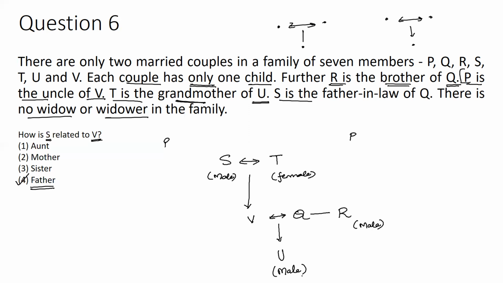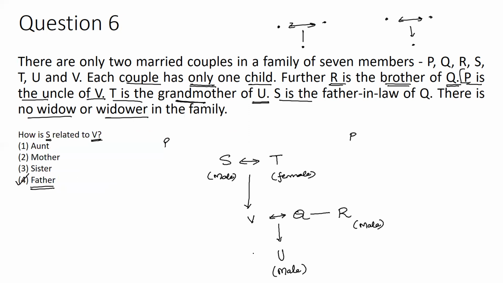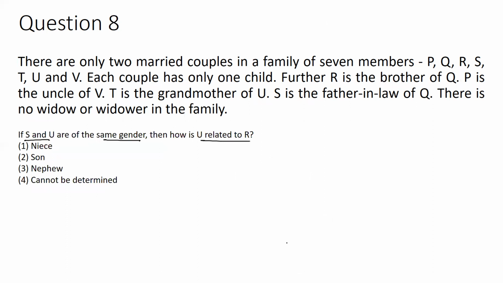The question is, how is U related to R? Can you tell me how is U related to R now? This U is R's sibling's male child. Someone's sibling's male child is nephew. Got it? So the question is, how is U related to R?